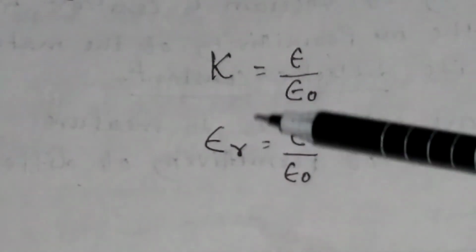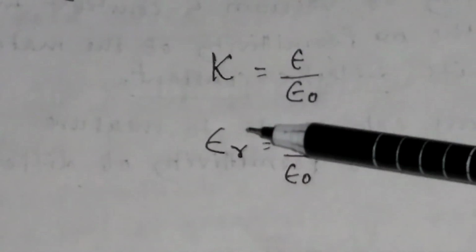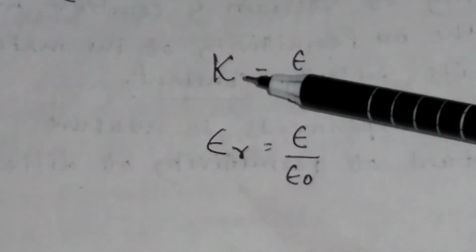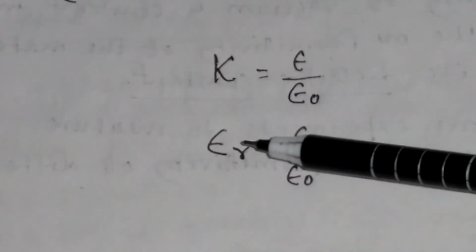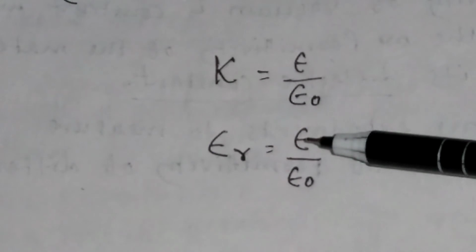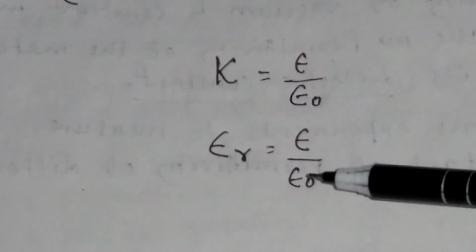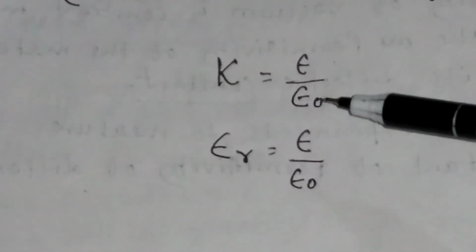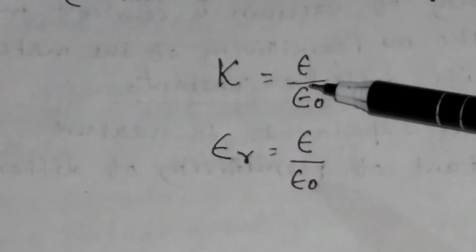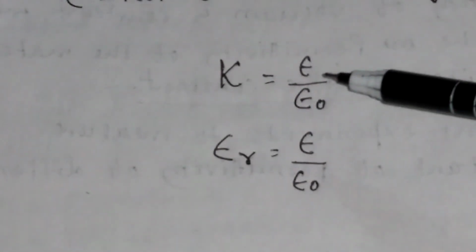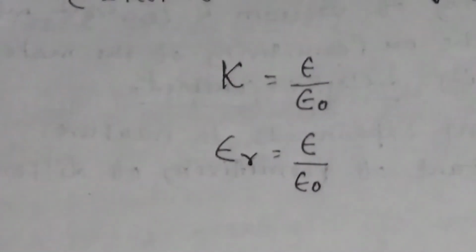And sometimes this dielectric constant K is also called the relative permittivity. We say this dielectric constant K is the relative permittivity, which is the ratio between the permittivity of the medium to the permittivity of free space. Since the permittivity of free space is a constant quantity, when you measure the dielectric constant of a medium, we can know the permittivity of the medium.